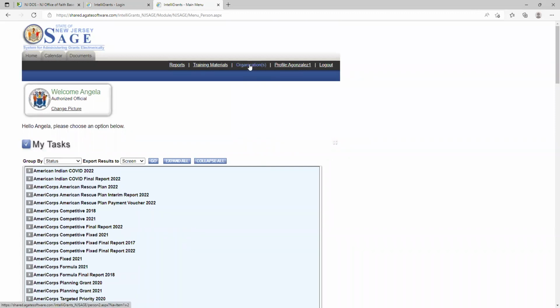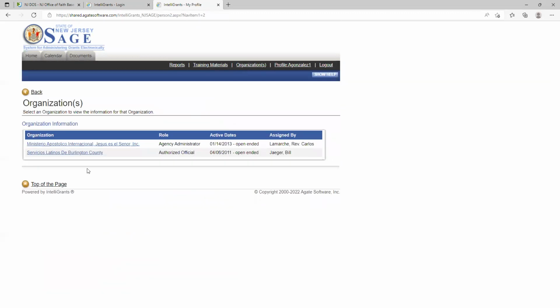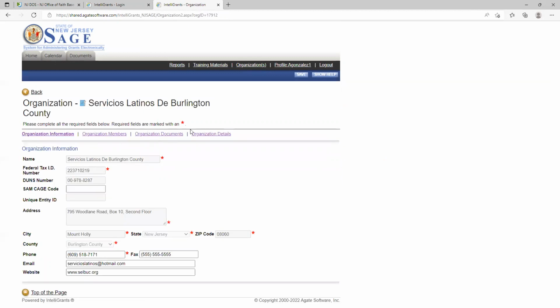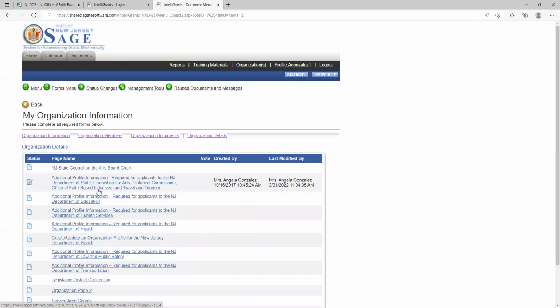It's going to ask you to click organization, and then to click on your organization, and then we're going to ask you to go to organizational details. And then it's going to tell you to click this second link right here. It'll say additional profile information required for applicants to the New Jersey Department of State, Council on the Arts, Historical Commission, Office of Faith-Based Initiatives, and Travel and Tourism. Click that.